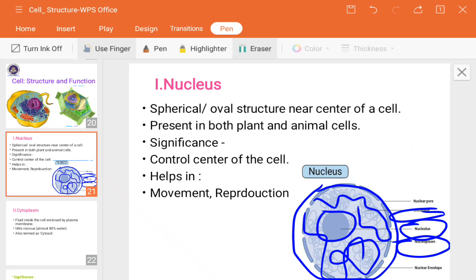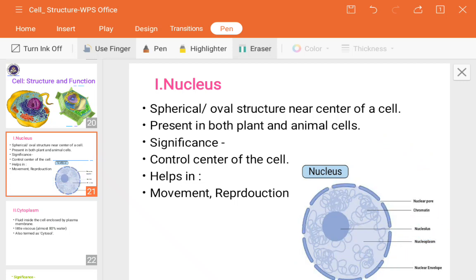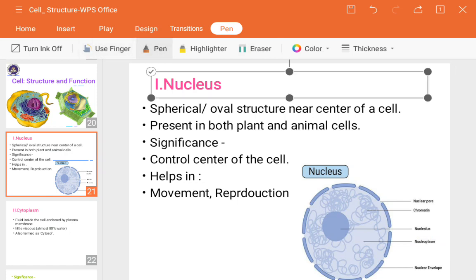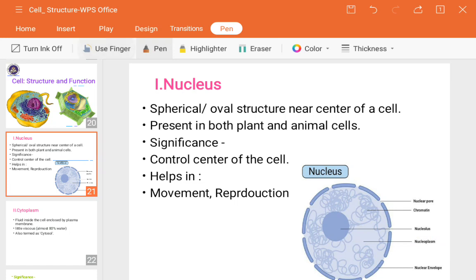First, the nuclear envelope or nuclear membrane. Then nuclear plasm, nucleolus, chromatin materials, and the remaining one is the nuclear pore. What is the nuclear pore? You can see some spaces inside our nuclear envelope, in between the nuclear membrane.